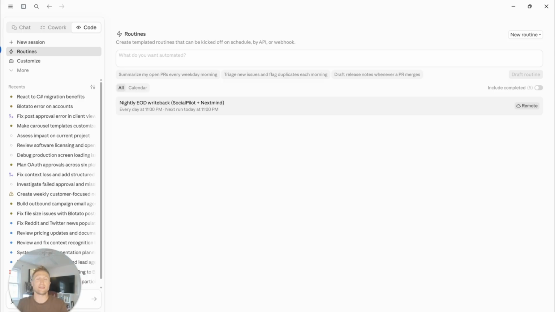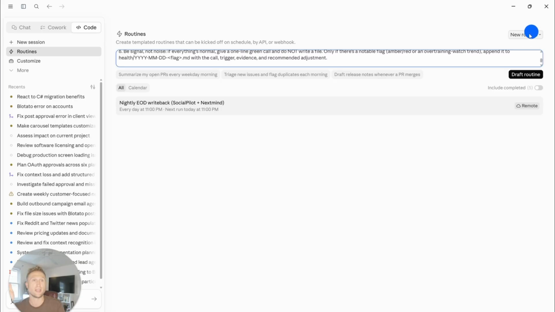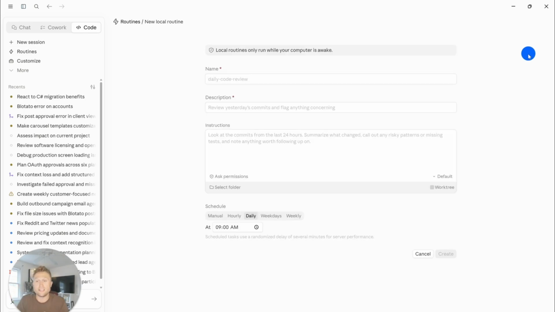Let's create that daily recovery check that looks at our training data over the last couple days and tells us, are we pushing too hard? Do we need to push more, or are we just on track to meet our goal? In the top right corner, you'll click New Routine. It's very important that you click locally. What local does is it actually runs on your desktop and not in the cloud. We're not set up for cloud infrastructure. It's a little bit more advanced. So today, just run it local and everything will work perfectly.